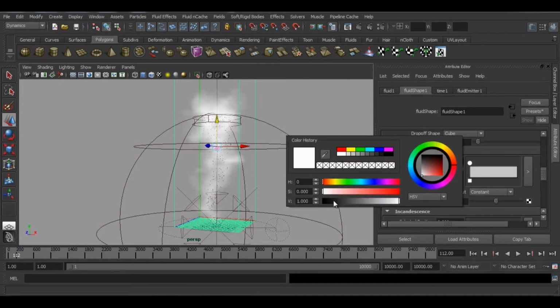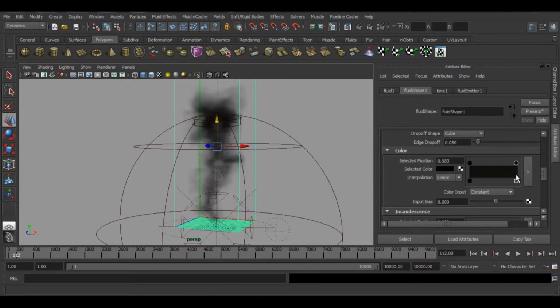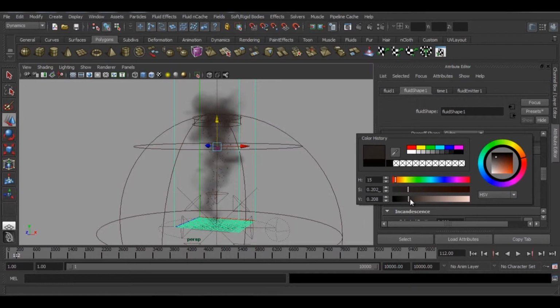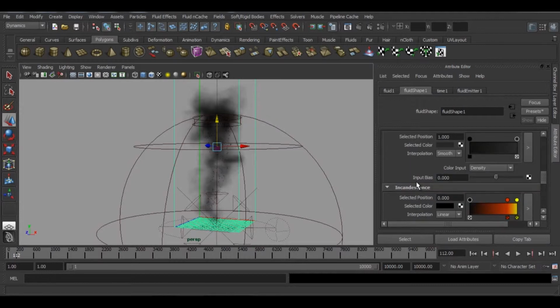And color, if you want it brown color, you can give it a brown color, like so, for dust or something like that. But I like it to be black, it's easier to see. You can use different colors. I use two colors, one darker and one lighter. The smooth interpolation, and I want the input to be density. Where it is denser, it's dark. Where it gets less dense, it goes to a little bit lighter of the color.